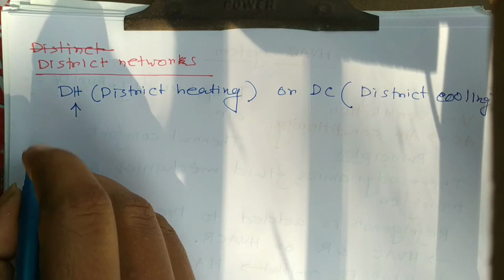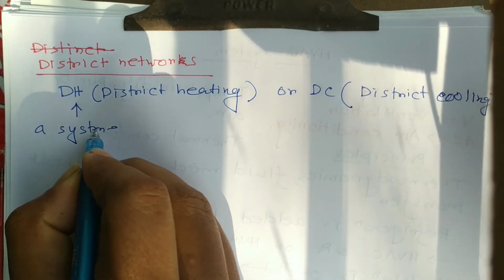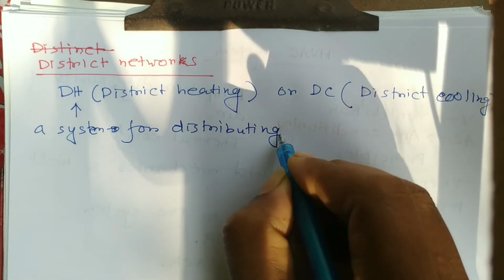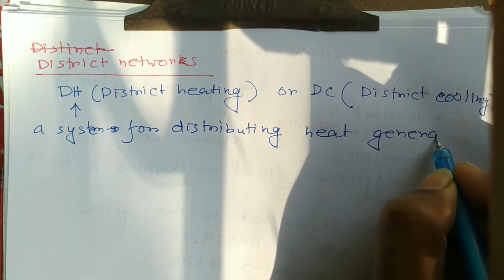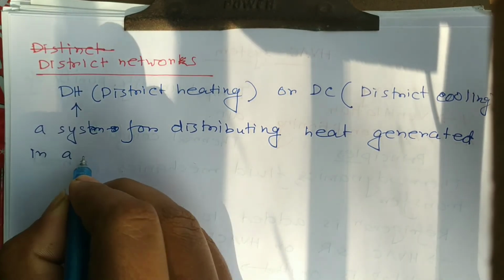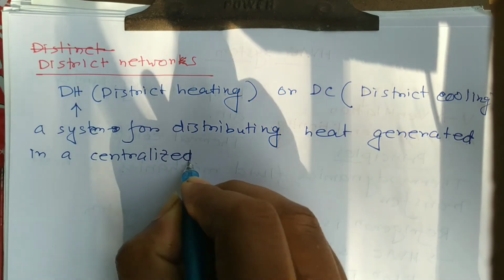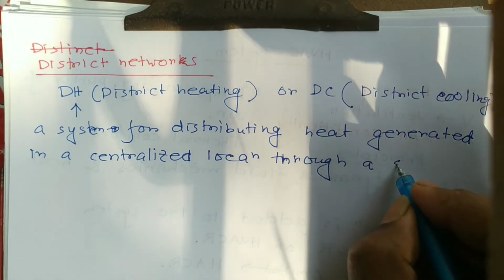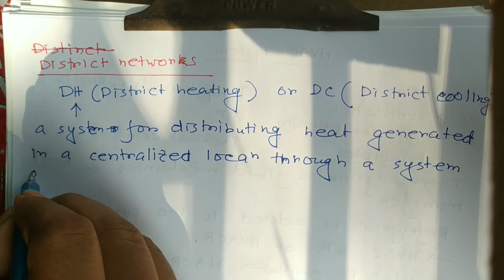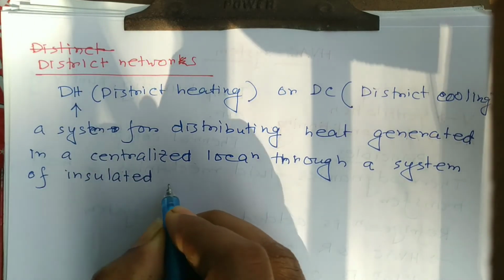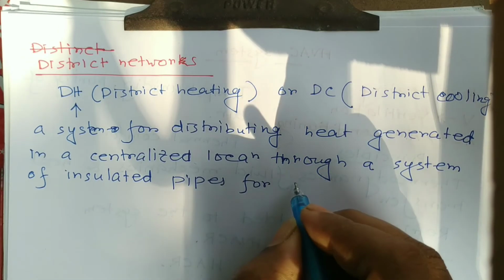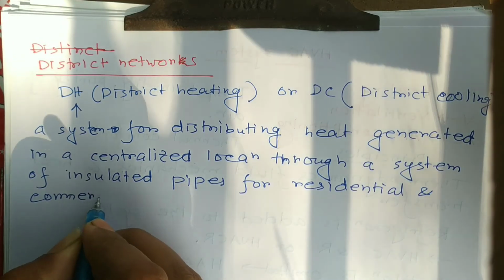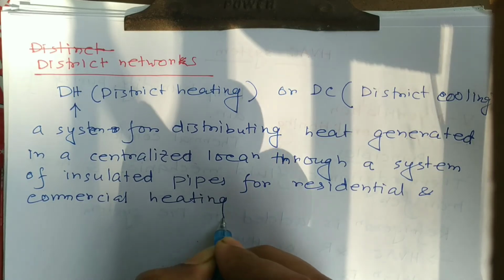This one is a system for distributing heat generated in a centralized location through a system of insulated pipes for residential and commercial heating requirements.